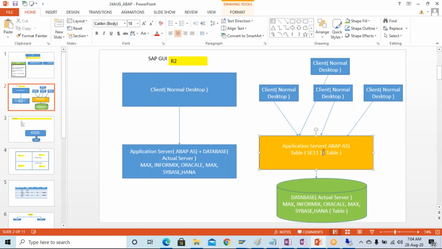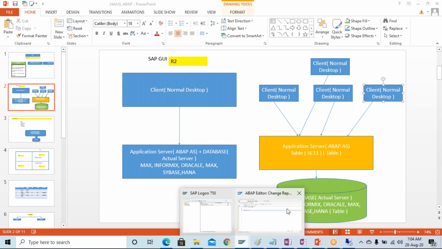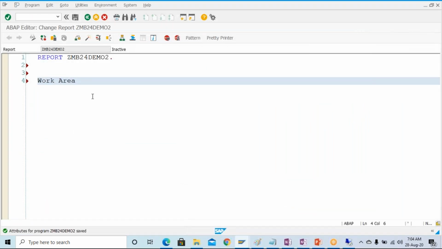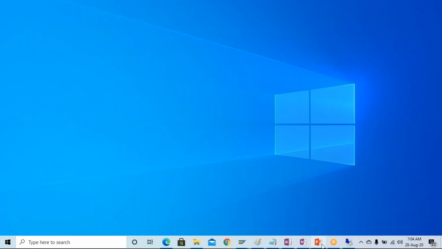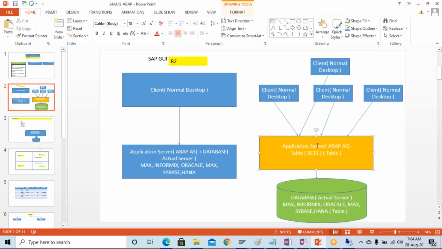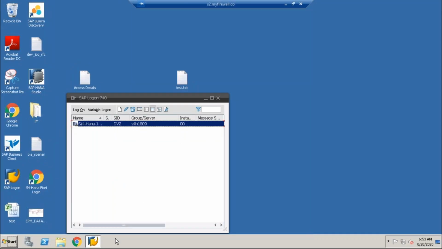Whatever program we write, though we are writing it at the SAP GUI, when we open this SAP GUI, a session has been created with the application server. This is the SAP GUI we are seeing, but one session has been established with the application server, and whatever we run or check for syntax is going to be performed at the application server.